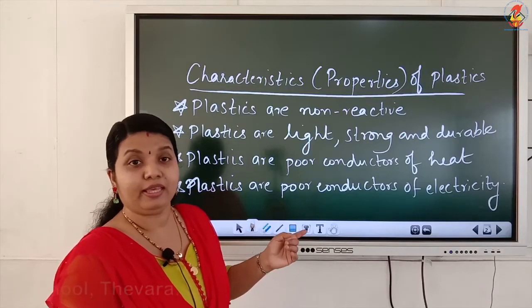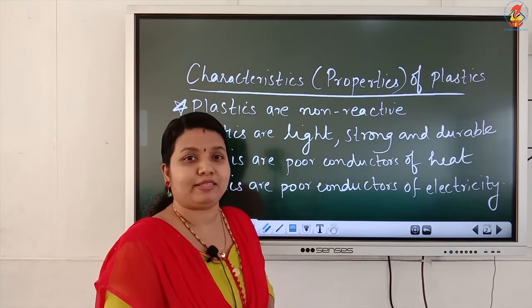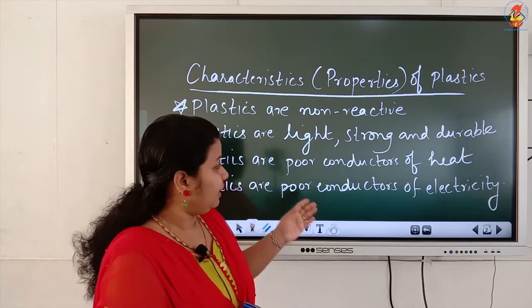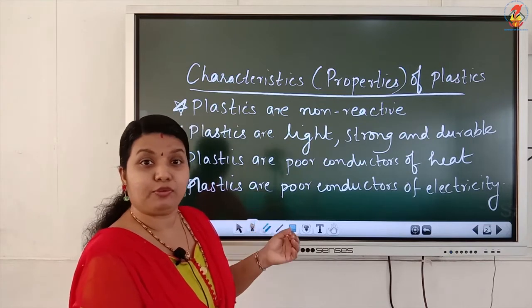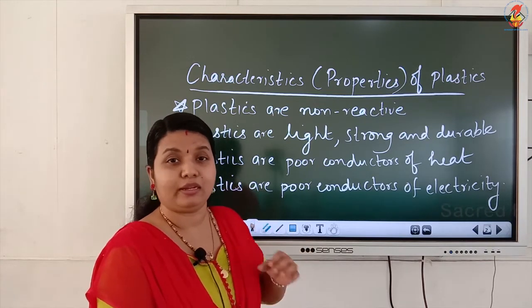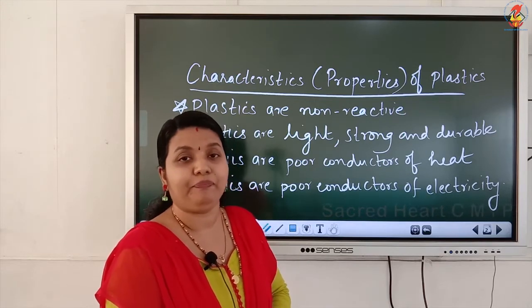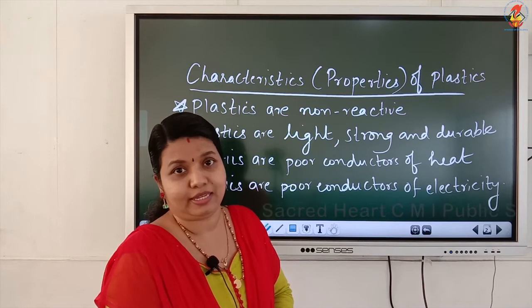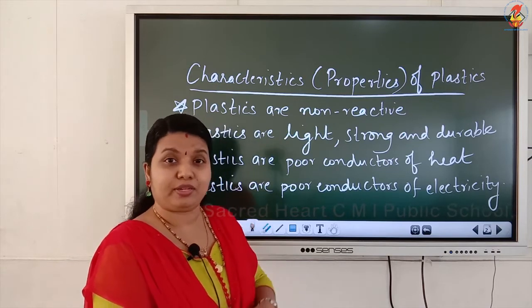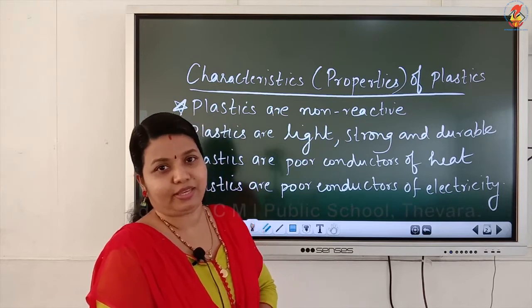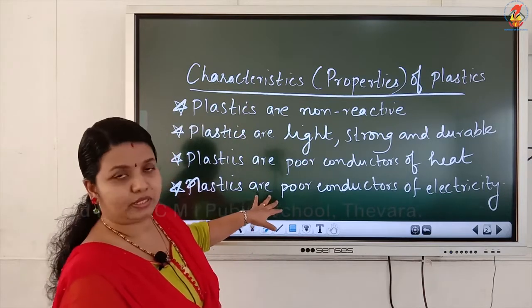Because of this property, electrical wires have a plastic covering. Have you seen it? Electrical wires are made up of copper, and when you touch these electrical wires, you may get an electric shock. To avoid that, electric wires are given a plastic coating because plastics are poor conductors of electricity. And also the handles of screwdrivers, as I told you earlier, are made up of plastic. Okay, so these are the four properties of plastics.